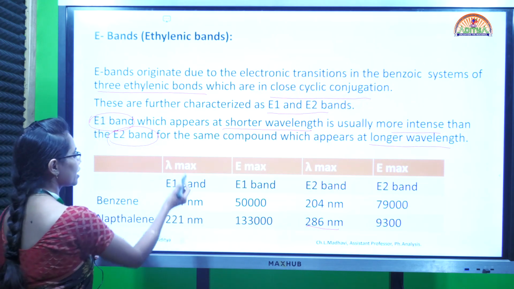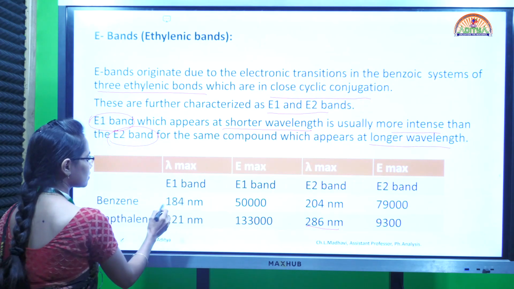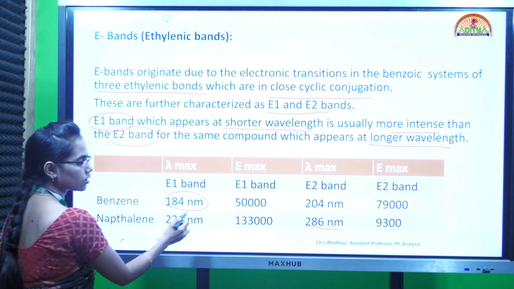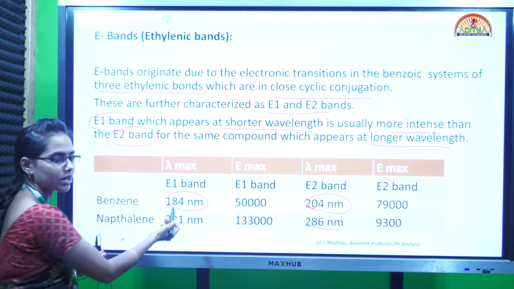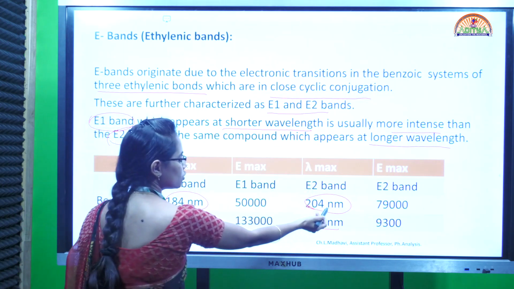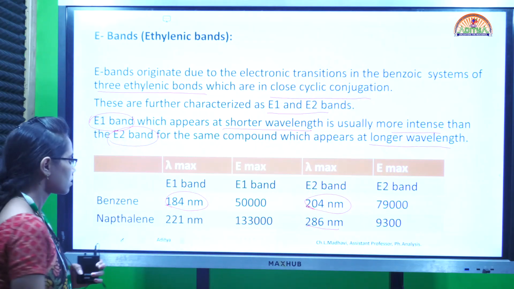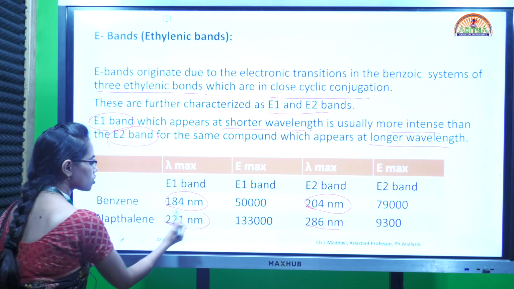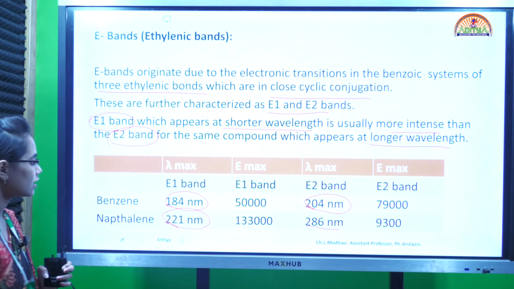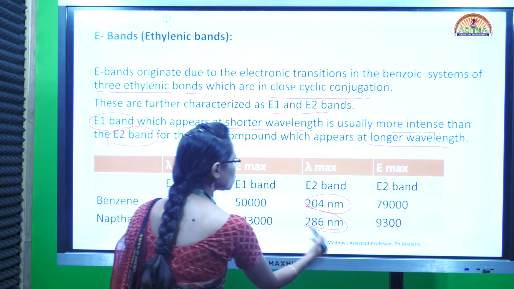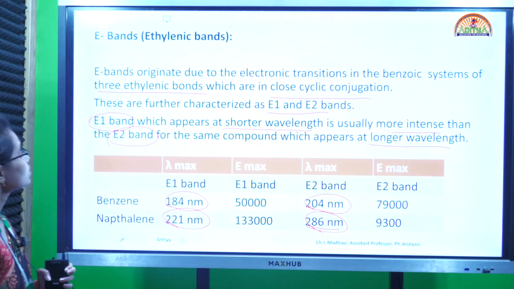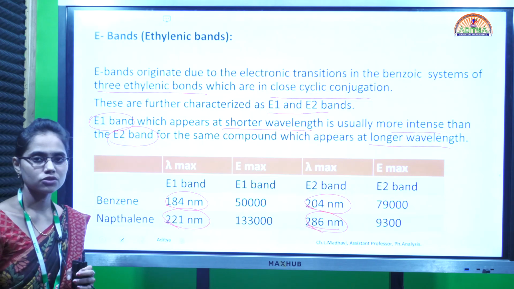So here as we are comparing, E1 band is at shorter wavelength. For benzene, E1 band is shorter when compared to E2 band. E1 band occurs at 184 and E2 band occurs at 204. Similarly for naphthalene, at shorter wavelength, E1 band occurs at 221, whereas lambda max for E2 band occurs at 286. So these are the four types of absorption bands.